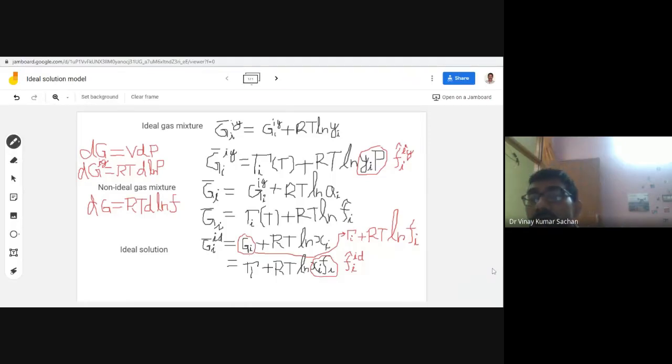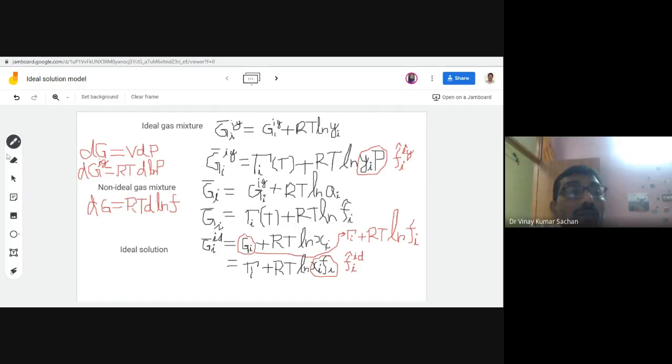You should practice it. Now, I have written in terms of Gibbs energy here, Gi, RT ln xi, and I have written it in terms of fugacity also. Here we have taken the constant of integration tau i, which is a function of temperature.